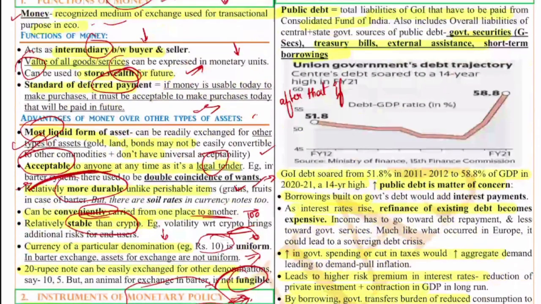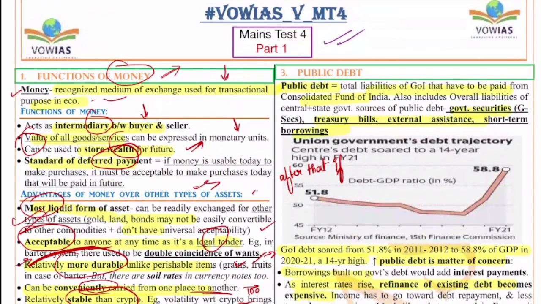Next, let's move on to the third question. Third question is on the public debt. So public debt, if you see, it is the total liability of the government that has to be paid from the Consolidated Fund of India.